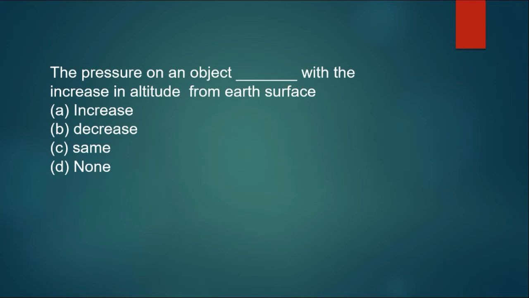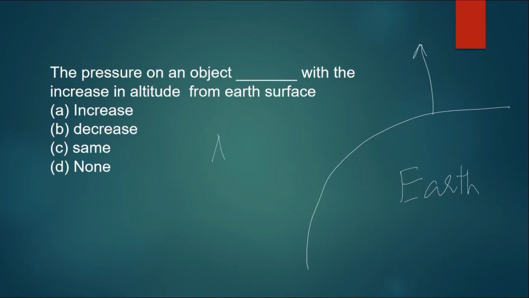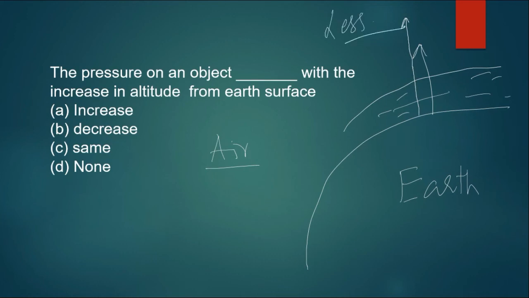The pressure on an object dash will increase in altitude from Earth's surface. So what do you mean by altitude? If this is an Earth, altitude is the height, right? So you all know that atmospheric pressure is because of the force of air. And where you find more of force of air? Near to the Earth. As you go above and above, the air quantity is less. So here there is less force.